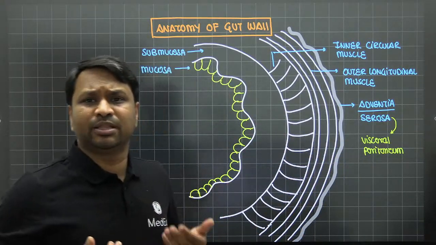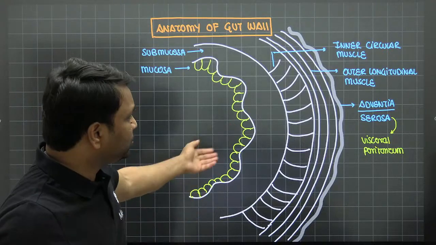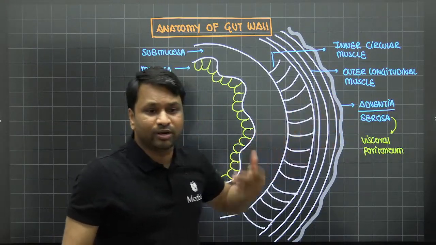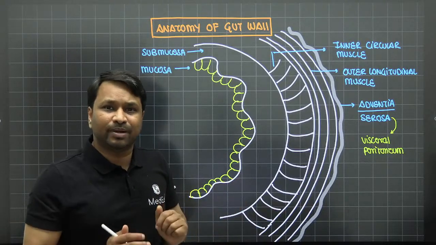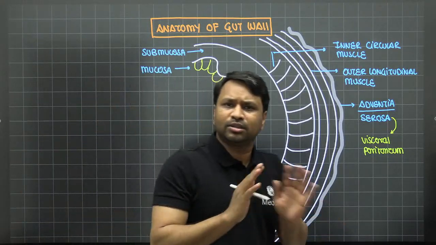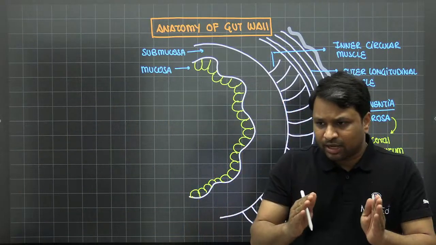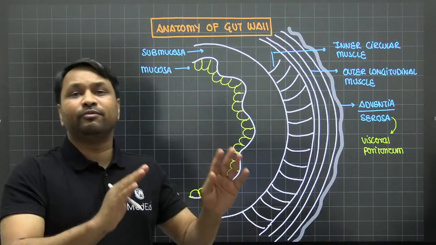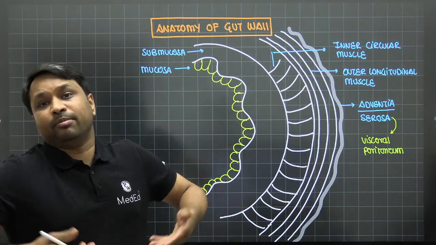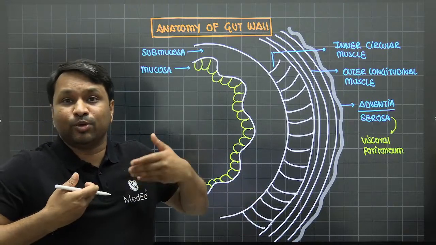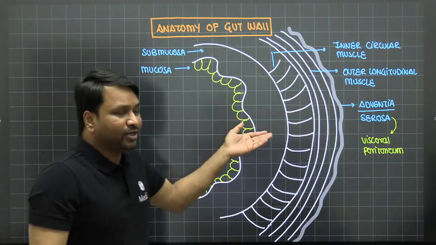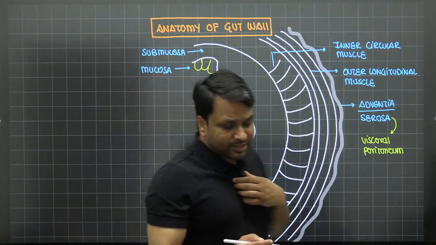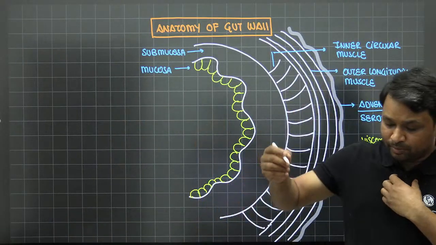Right now we're dealing with the esophagus, which is in the thorax. So in the esophagus you won't say serosa, because there is no peritoneum. What will you call it? You'll call it adventitia. End of discussion. It's that simple. Nothing more, right? Serosa is visceral peritoneum. Visceral peritoneum will be present inside the abdomen. Right now I'm not in the abdomen at all, I'm in the esophagus. If the esophagus is in the thorax, needless to tell you, there cannot be a serosa there. End of discussion. Now let's talk about what the important things are in this.